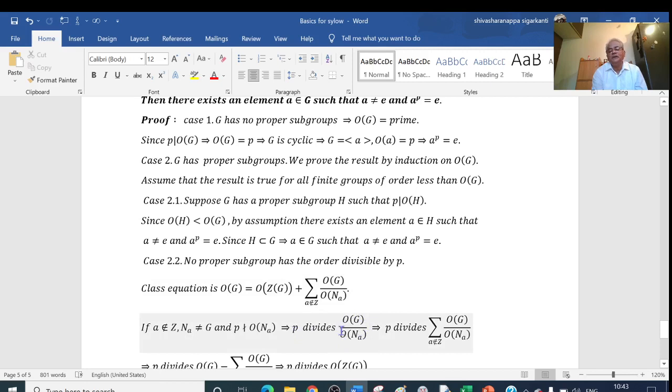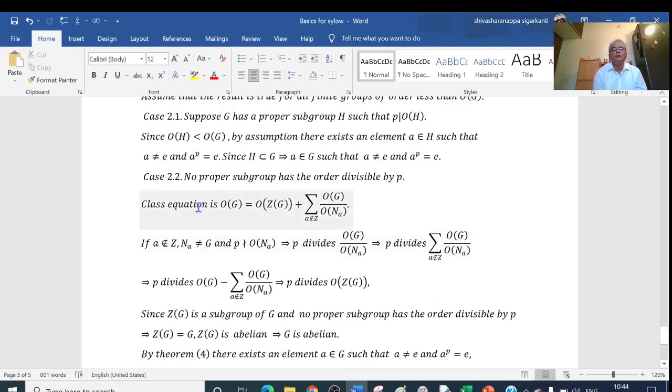That means P divides this quantity. Suppose P divides a and P divides b, then P divides a plus b. So P divides the summation of the order of G divided by the order of N(a), where a is not an element of Z.